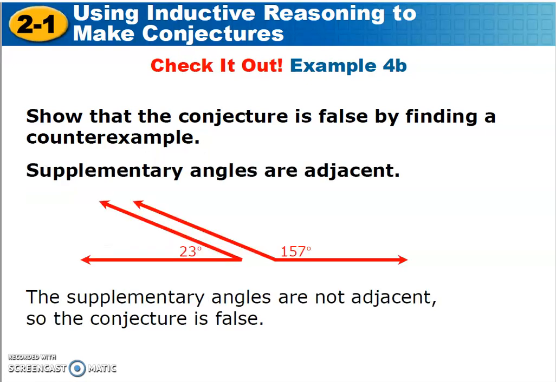Here's another one. Supplementary angles are adjacent. Are they? No, that's a linear pair. So look at my picture. Are those 2 angles supplementary? Yes. One is 157, the other is 23 degrees. That sums to 180. So again, the conjecture that supplementary angles are adjacent is incorrect, and that picture is my counterexample.